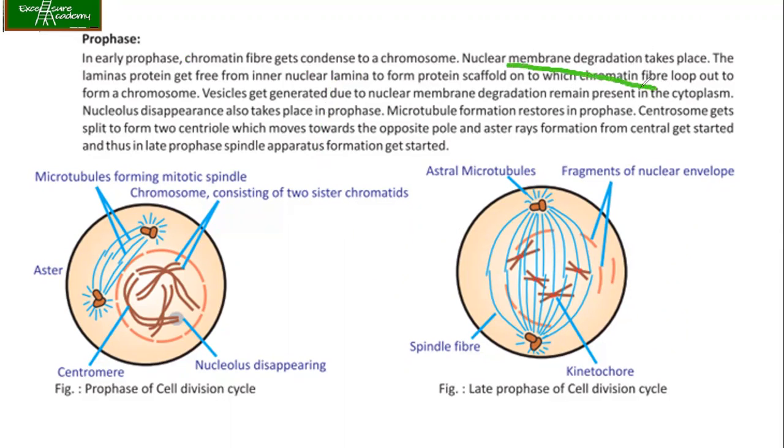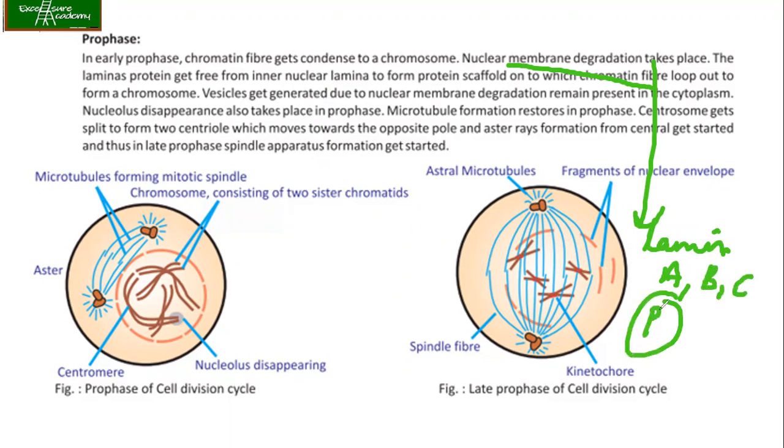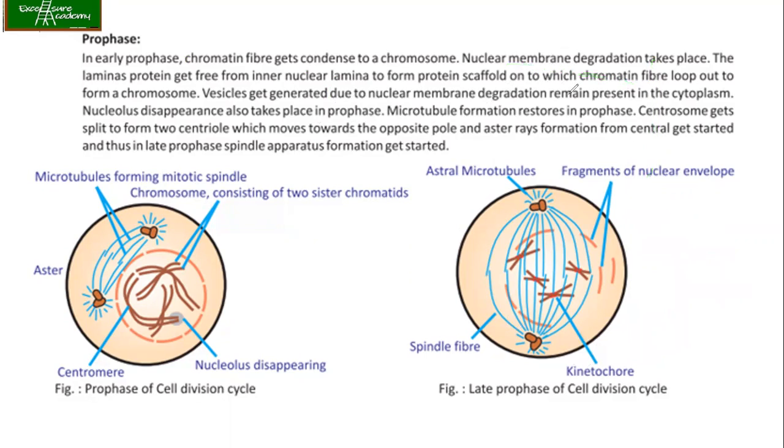So here also, remember, the lamin proteins like A, B, and C, even they get phosphorylated by the activity of CDK1 and the Aurora B kinase. Which will result in the degradation of the nuclear membrane, because once the lamin proteins get phosphorylated, they are not going to form the dimers and hence the membrane. The lamin protein gets free from the inner nuclear lamina to form protein scaffold onto which chromatin fiber loops out to form the chromosome. Now, vesicles generated due to nuclear membrane degradation remain present in the cytoplasm.